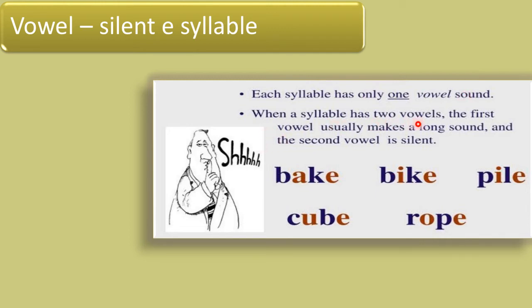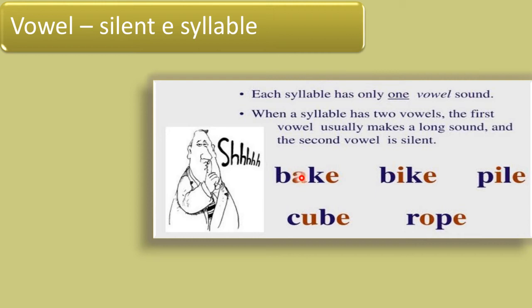When a syllable has two vowels, the first vowel usually makes a long sound and the second vowel is silent. All these are examples of the vowel silent E syllable: bake, bike, pile, cube, and rope. In all these monosyllabic words, we have a silent E vowel letter, and this silent E should not be considered, but only the first vowel letter is considered.